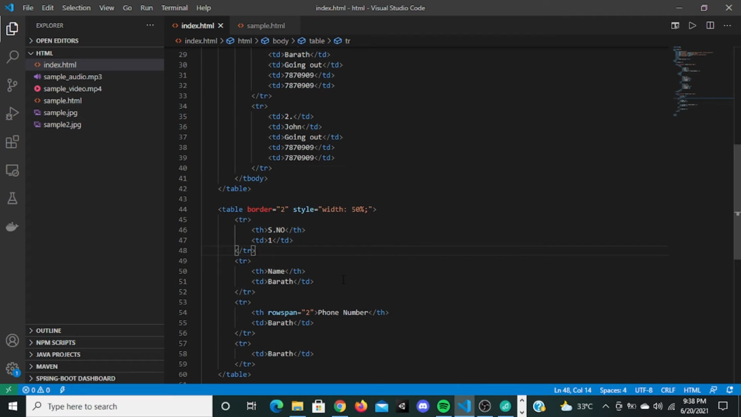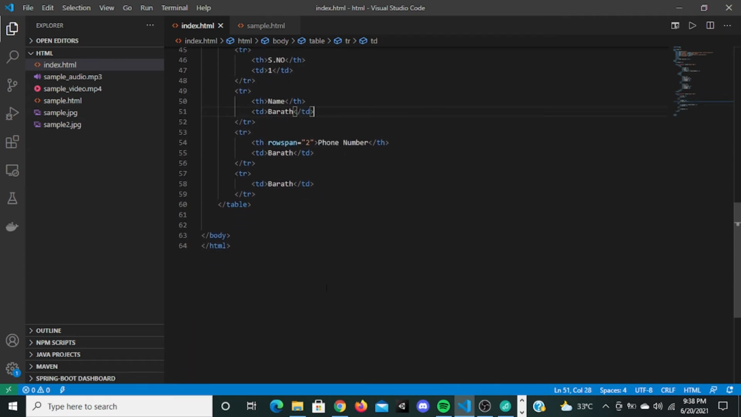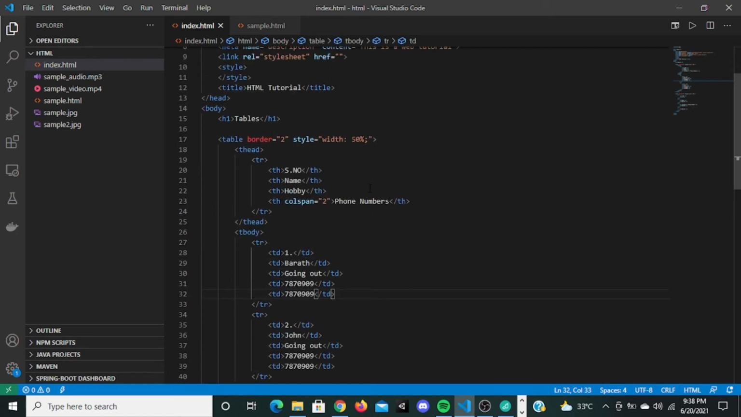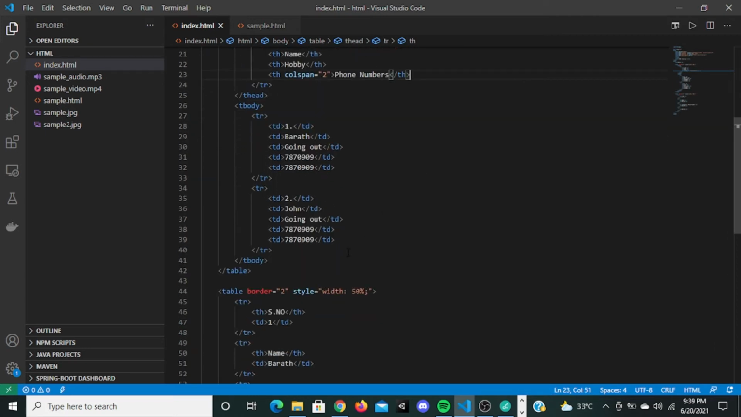This is the basic table that you guys have to know. When we are going to use frameworks like Angular or React or something like that, we will be using these tables but in a different way. But you should know how these tables work. That's the main thing. Just know how these tables work.